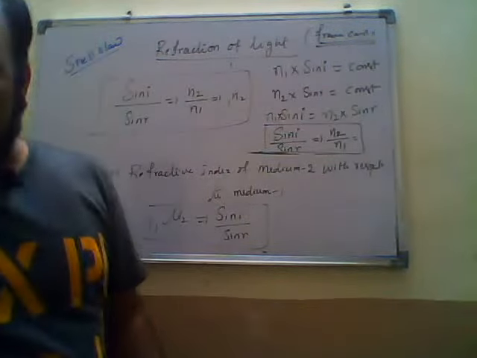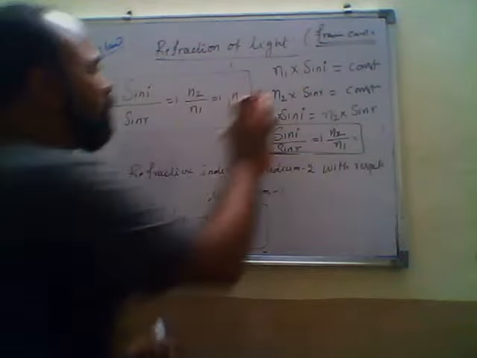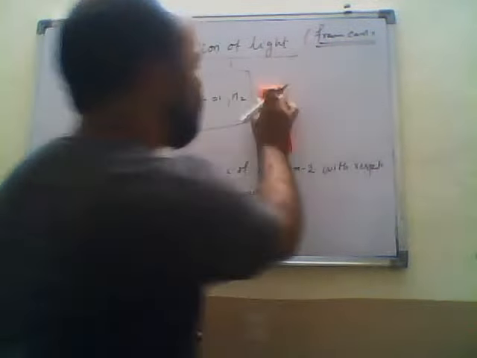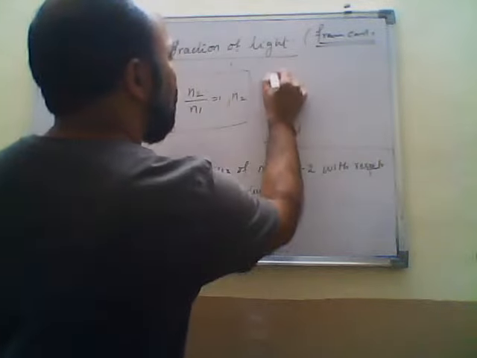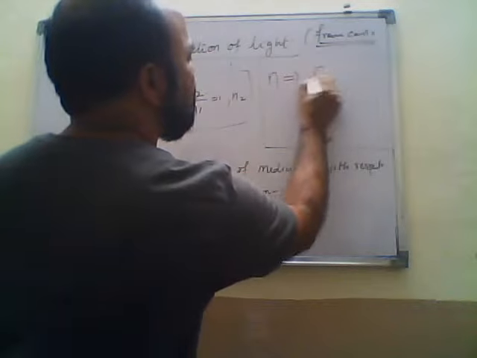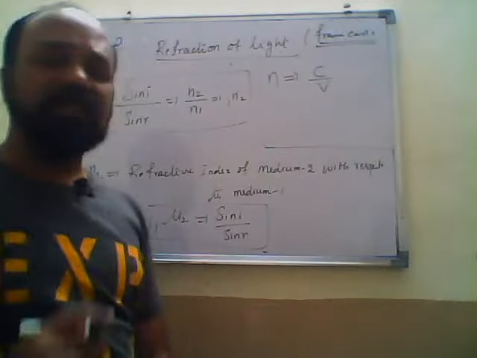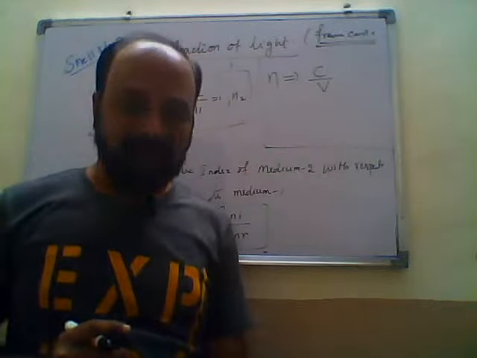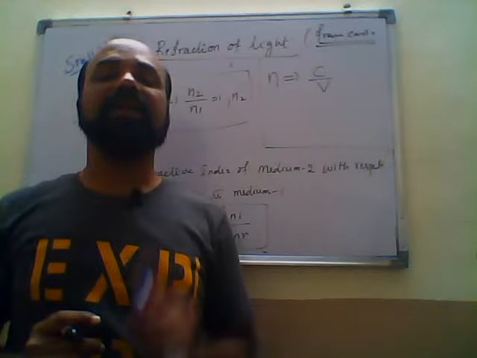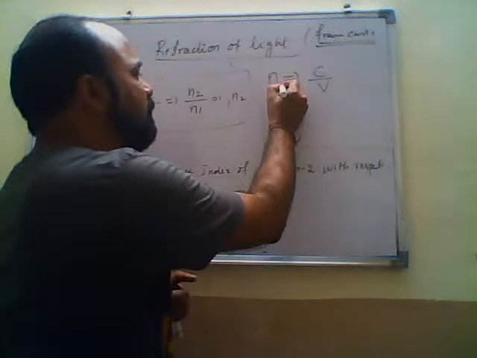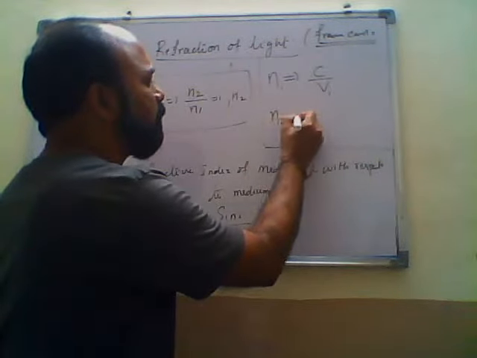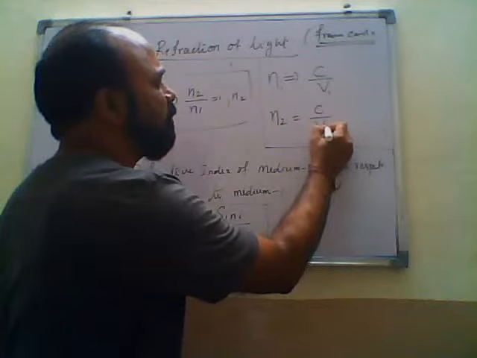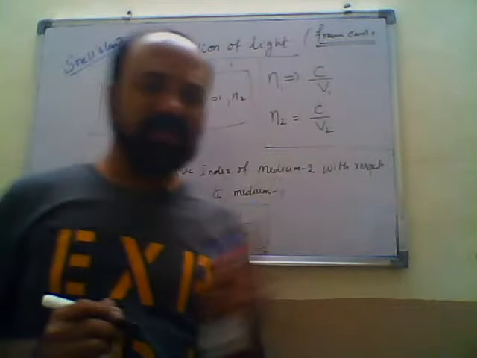Now see, the absolute refractive index formula. What is absolute refractive index? Absolute refractive index is nothing but C by V, that is, the speed of light in vacuum divided by the speed of light in the given medium. Suppose this is n1, it becomes C by v1. If this is n2, we can write C by v2. This is the way we can write.